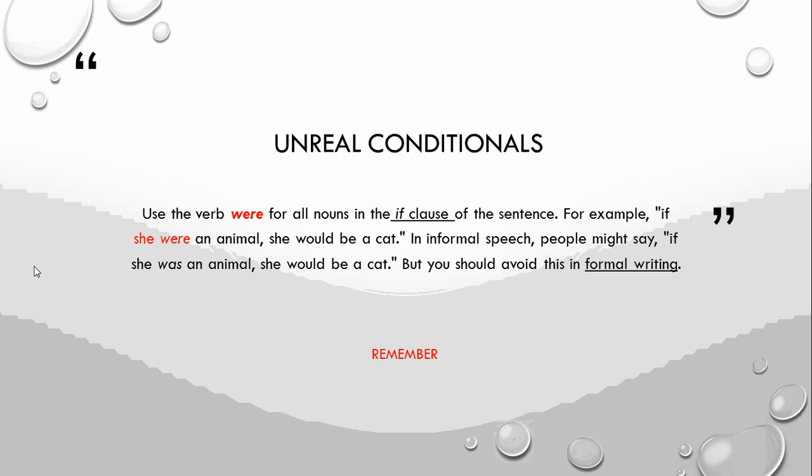For example, if she were an animal, she would be a cat. However, in informal speech, people might say, if she was an animal, she would be a cat. Remember that you should avoid this informal writing. So, for this course, the exam and the homework, we are going to use were in the if clause, for all the pronouns.